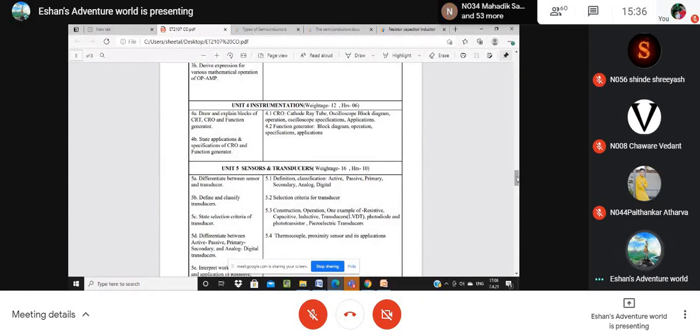There are only two instruments for your syllabus, CRO and the function generator. What are we going to learn in this chapter? In this chapter, we are going to learn only the block diagram of that instrument and the function of the different blocks, how they are working one by one. That's all in this chapter. This chapter is so small. There are only two parts, CRO and the function generator.